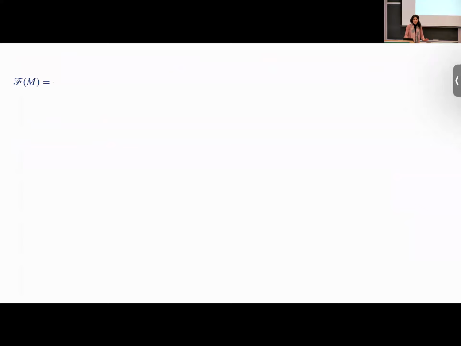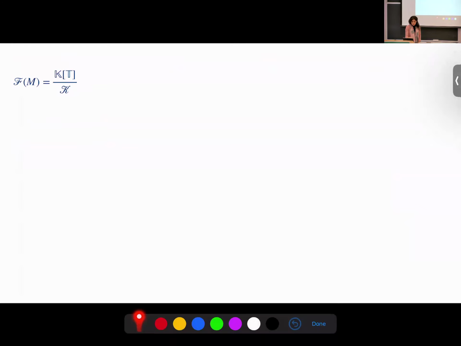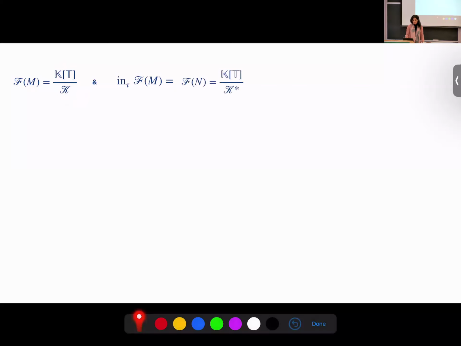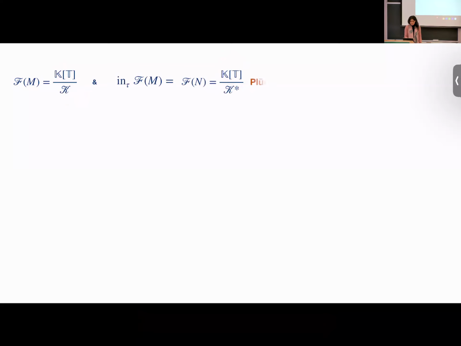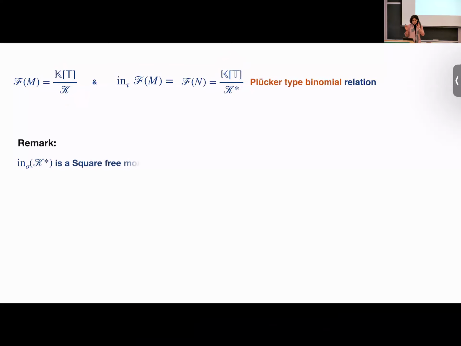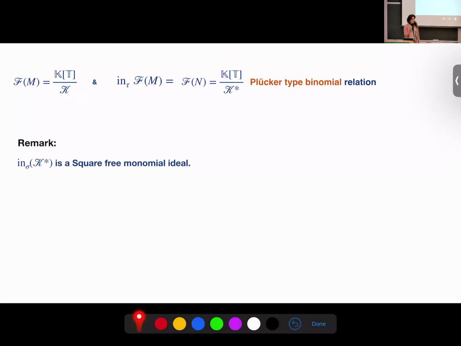I'm going to take advantage of the slides of Lin and just recall that we are focusing on the special fiber of a module. We are on the polynomial ring K[T] over the fiber ideal. So we have its initial algebra, which we denote by F(M), and it is also living in the same polynomial ring, but the ideal of definition is denoted by K star. They are Plücker type binomial relations because they are algebras over monomials. As a remark, the initial ideal of K star is a square-free monomial ideal, because they are coming from the Plücker relations, and this is the Gröbner basis. So we have a square-free monomial ideal.